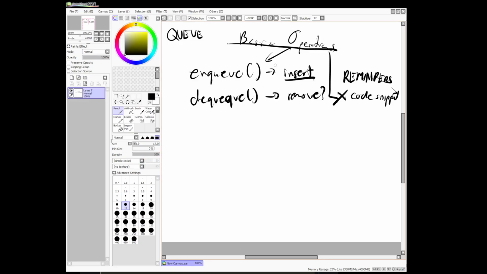Okay? So what if we want to pick, or show in our queue, the first one? We use the operator get front, okay, to check the first one.